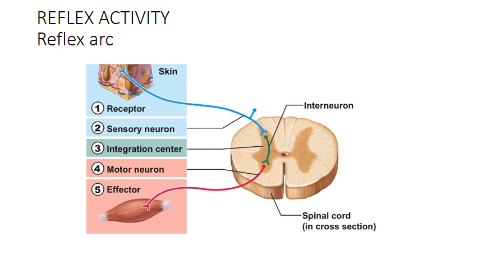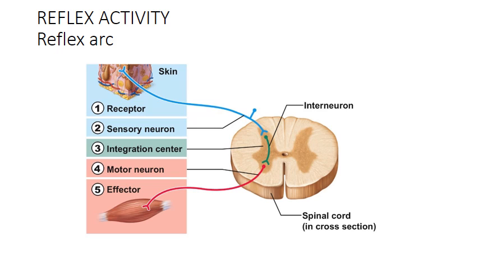Next is about the reflex arc. Reflex arc is the anatomical nervous pathway for a reflex to occur. Mainly there are 5 components in the reflex arc. First one is known as a receptor.